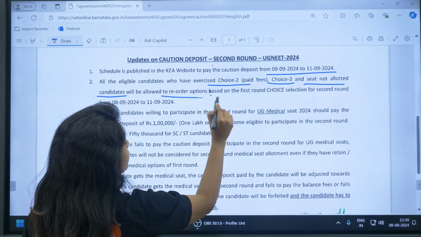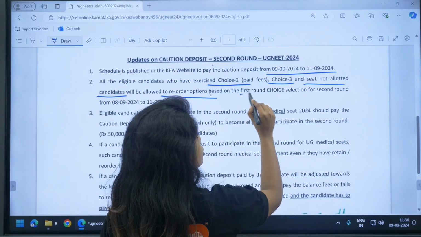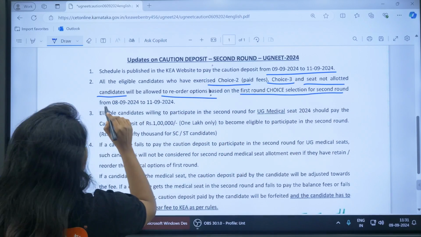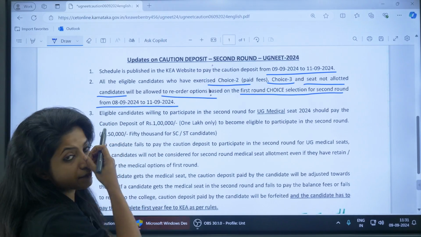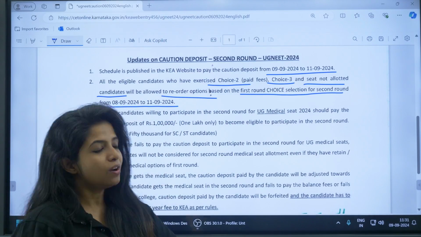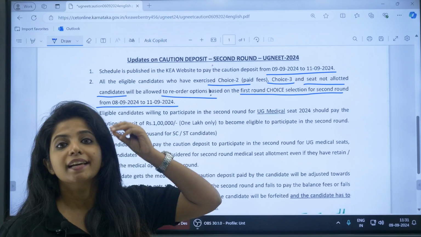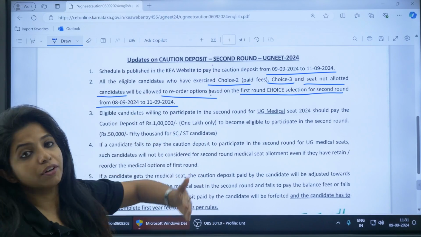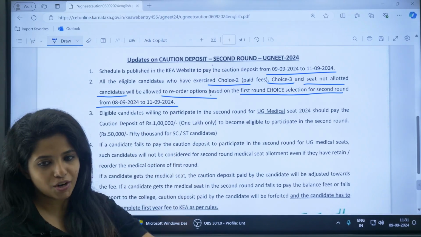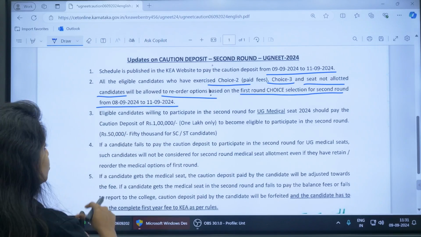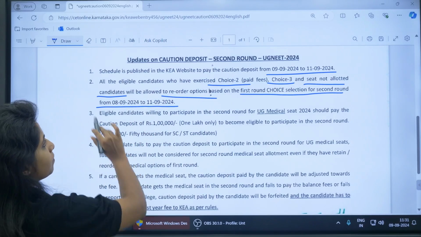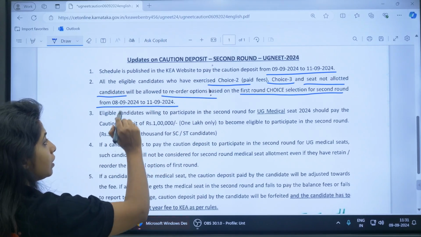Will be allowed to reorder the options based on the first round choice selection for the second round from 8th of September to 11th of September. So during this period, all of you, the 3 categories of children, can modify, reorder your options for the next round. Now, coming to caution deposit, which was written, eligible candidates, those children who are eligible and